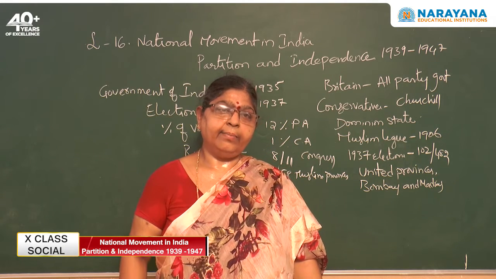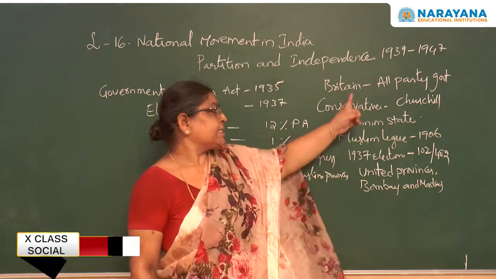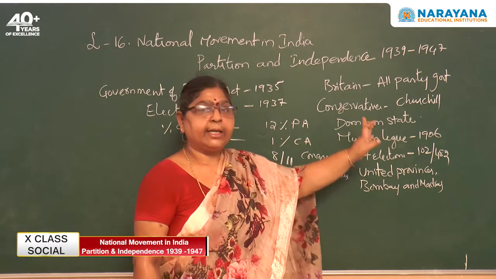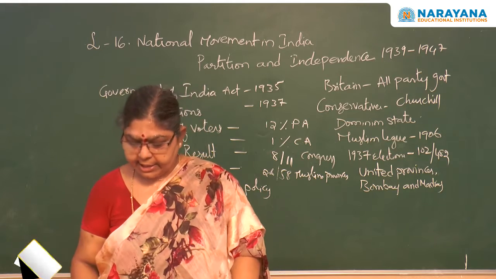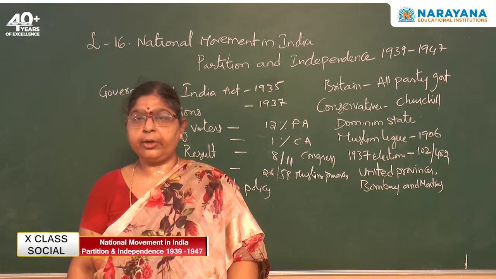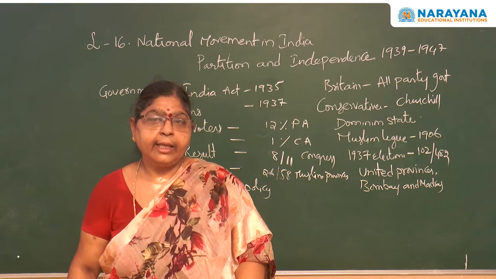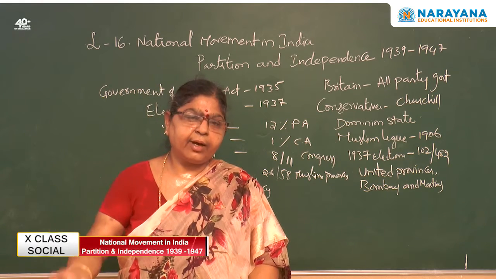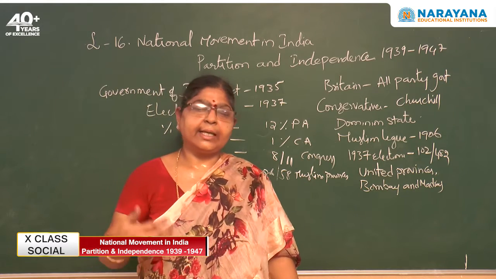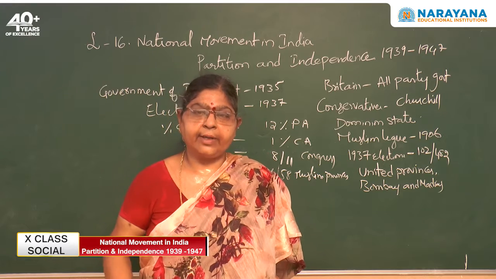At that particular time, Britain was ruled by an all-party government headed by the conservative leader Winston Churchill. Churchill was not in favor of giving independence to India. On any condition, he wanted to postpone that. But at the same time, the Labour Party in Britain was somewhat sympathetic towards the Indians. They started feeling that at least we should consider some of the terms and conditions of the Indians.